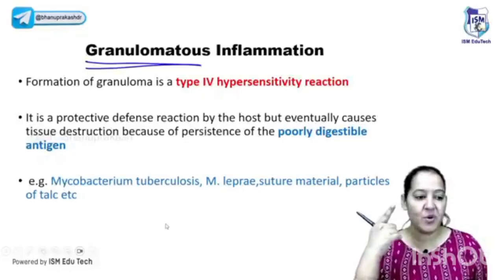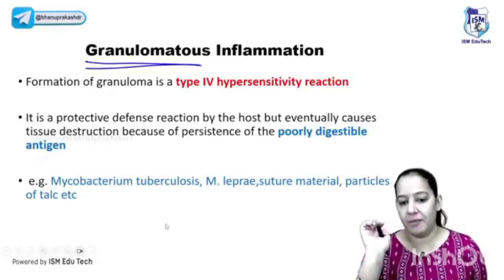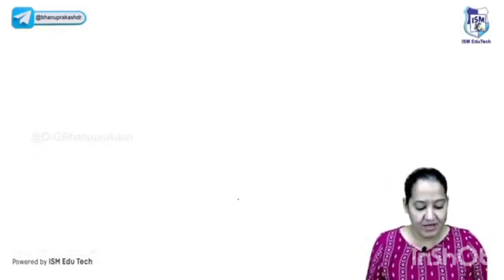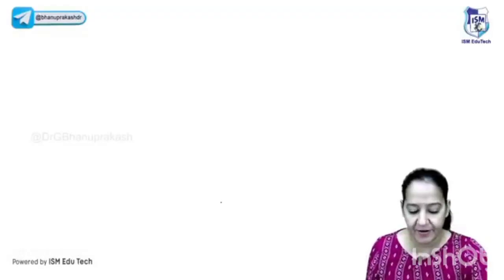Okay. So granulomatous inflammation, also known as chronic inflammation. Here granulomas are formed. The end result is granuloma. It's a type 4 hypersensitivity reaction. I will draw all the 3 steps in one diagram. Everyone here on the screen, see the diagram.